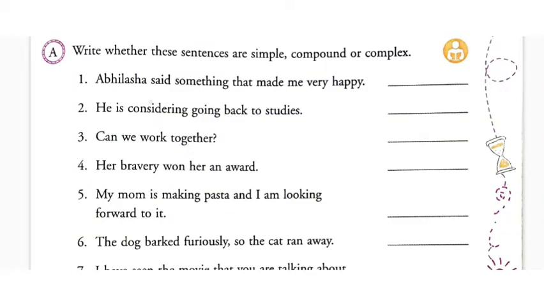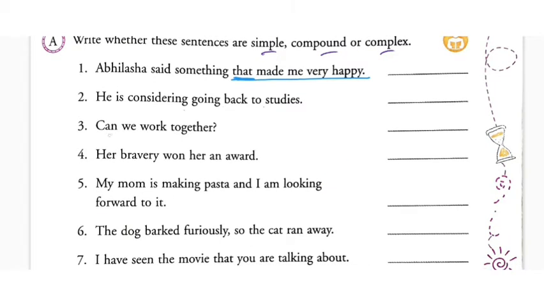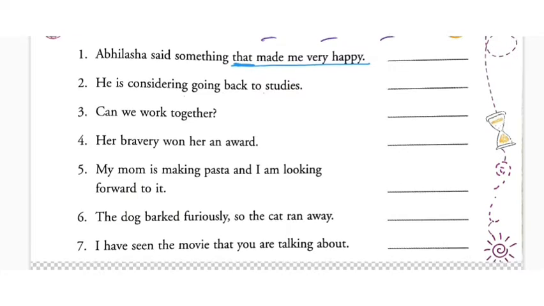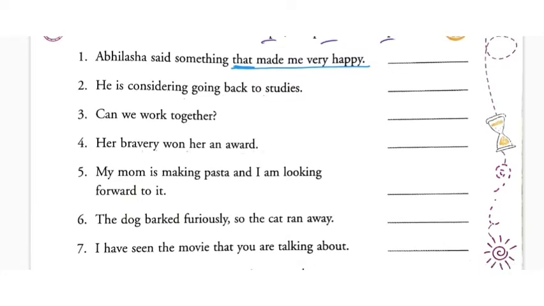Now it is asked, write whether these sentences are simple, compound or complex. Avilasa said something that made me happy. That made me happy, a subordinate clause is there. So this is complex. He is considering going back to studies. Here we have no conjunction at all, so you can call it a simple sentence. Can we work together? This is also a simple sentence. Her bravery won her an award.